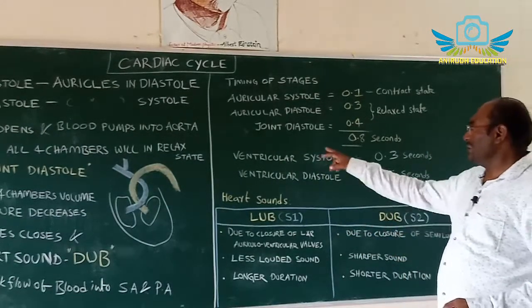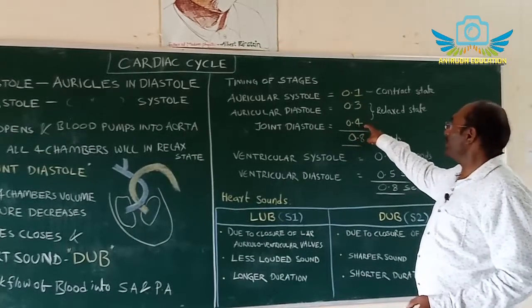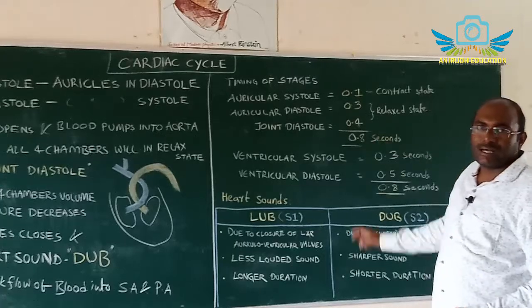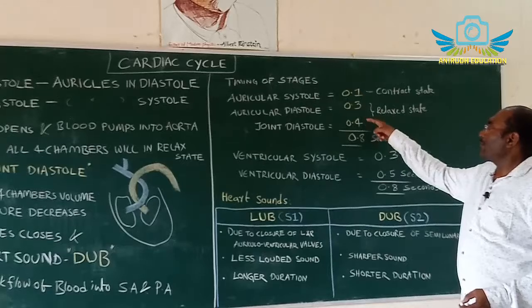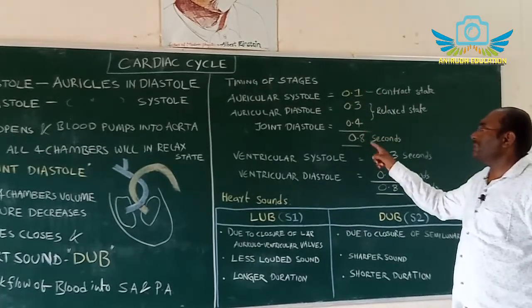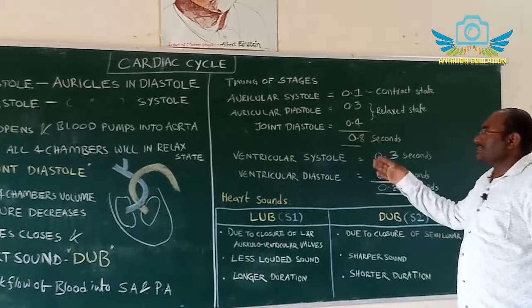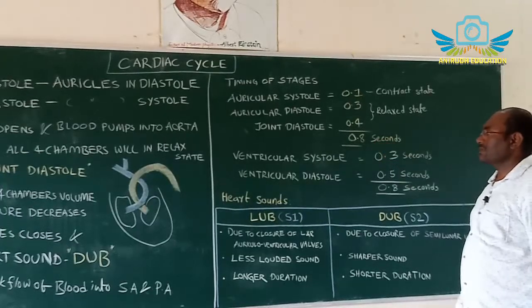That is joint diastole. It is about 0.4 seconds. This 0.4 and 0.3, both are relaxed states. So 0.4 plus 0.3 plus 0.1, totally 0.8 seconds. So this process is completed in 0.8 seconds.